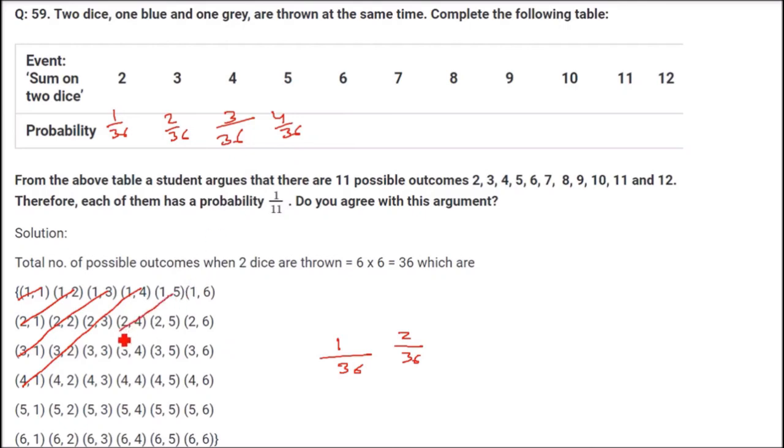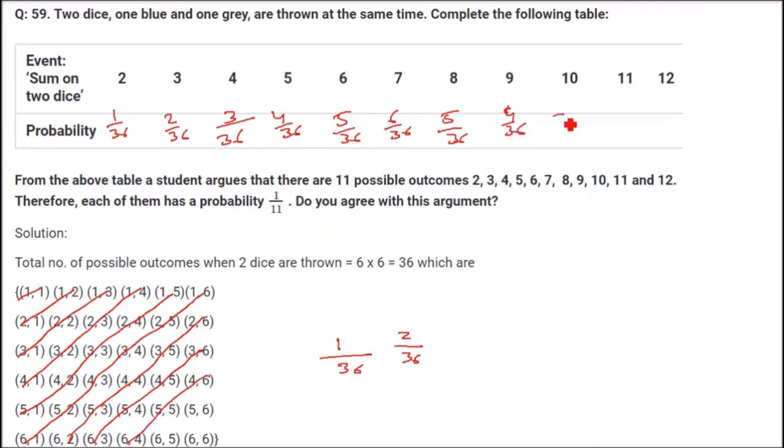Then getting a 6. How many are there? It is 5 by 36. Then we have 7. So this is the line. How many are there? 6 by 36. Now it is increasing. Now it will gradually decrease, as you see here. We need to find 8. So this is the line. How many are there? 5 by 36. So likewise here, getting a 9, it is going to be 4 by 36. Getting a 10, it is going to be 3 by 36. Getting an 11, that is 2 by 36. And getting a 12, only 1, so 1 by 36.